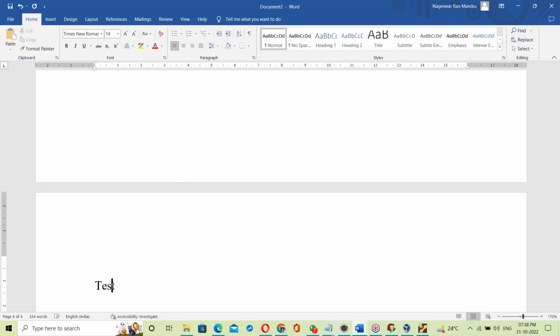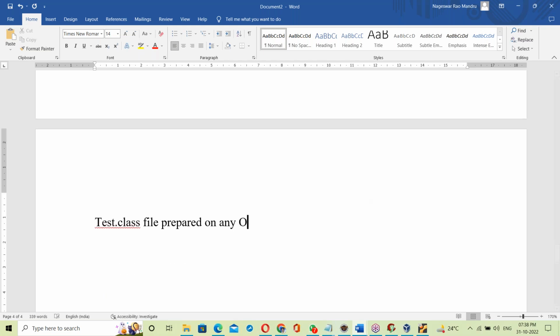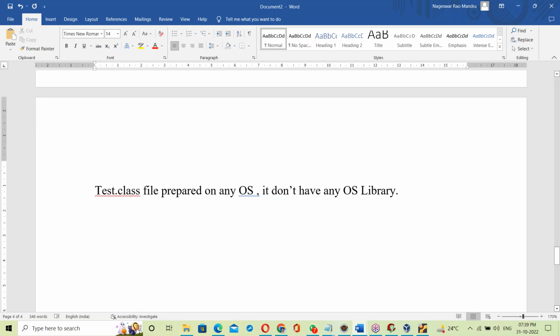For example, a Test.class file. Test.class doesn't have any OS library. The .class file is free from the OS library. It is pure Java code.